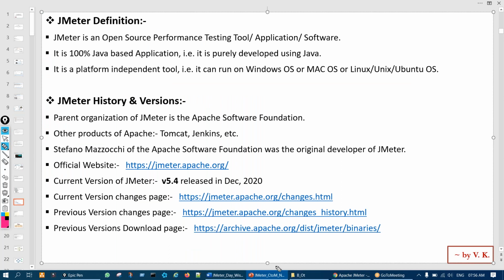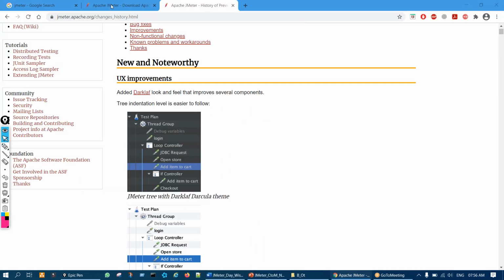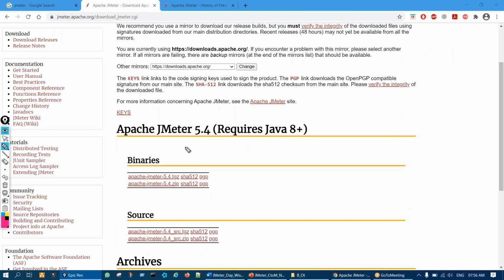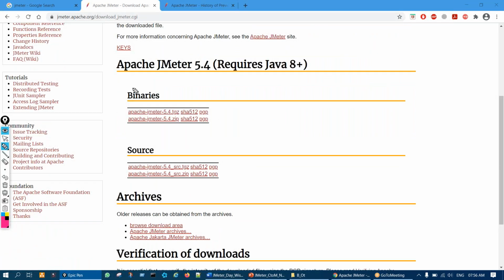First we'll see. On the download page, when you click on download releases, this is the main page where the current version of JMeter will be available, like 5.4. There are two options here. One you see is binaries, and one is source. Generally, for those who want to use JMeter, this source is not for them.